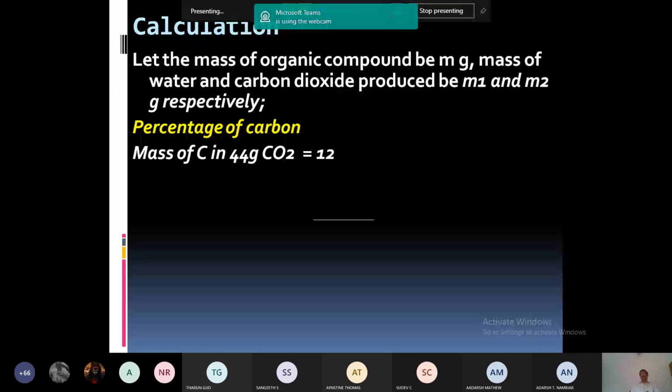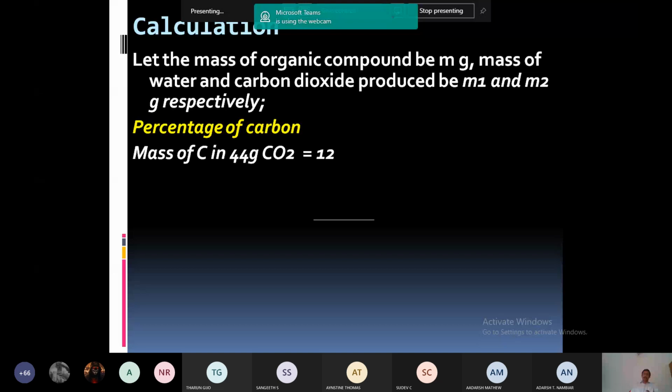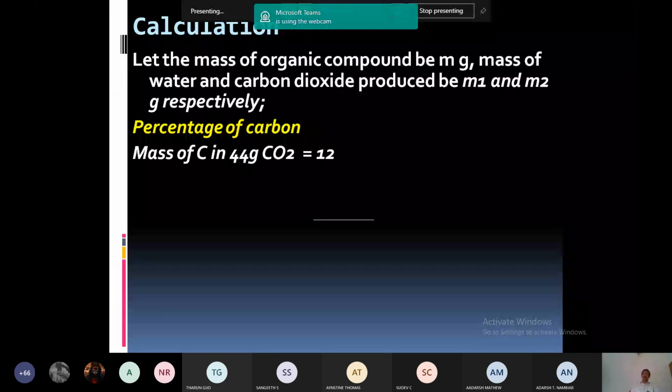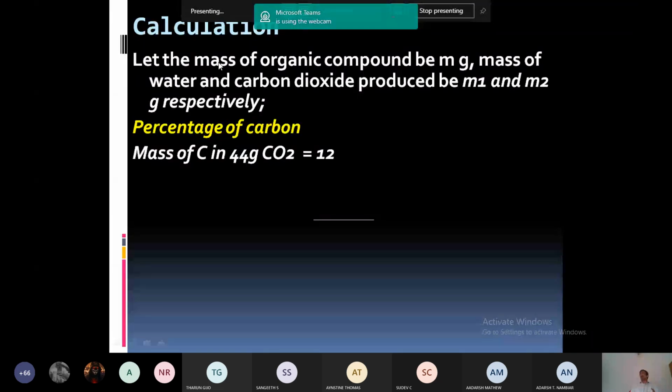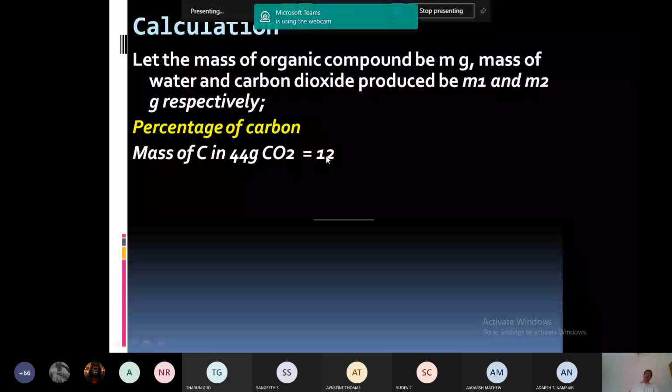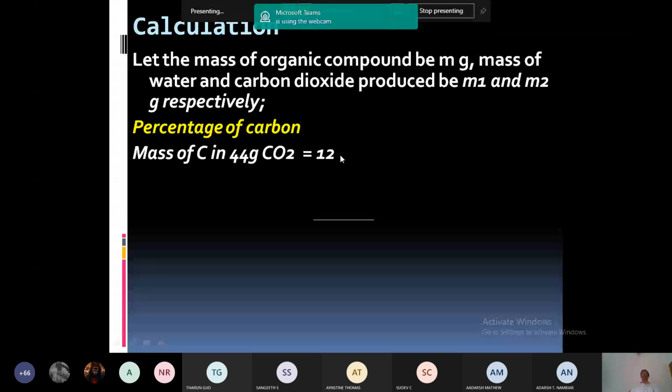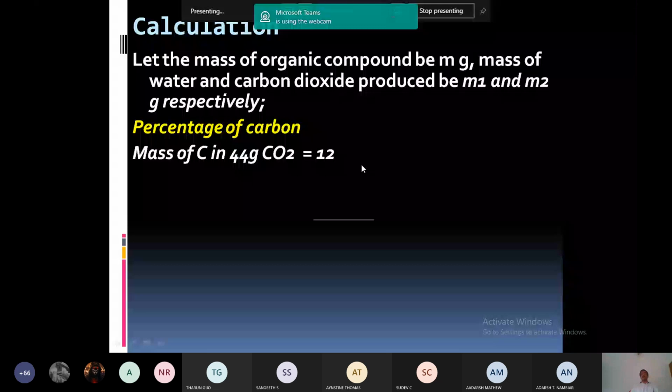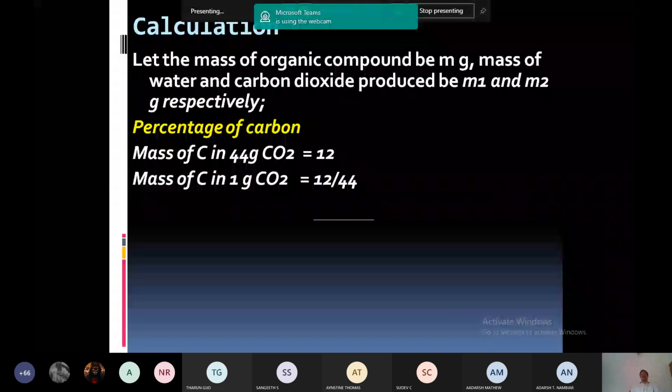If you want to calculate, you should know what is the mass of carbon in M2 grams of carbon dioxide. That is the mass of carbon dioxide produced in the experiment. So the mass of carbon in M2 gram carbon dioxide is 12 into M2 divided by 44.